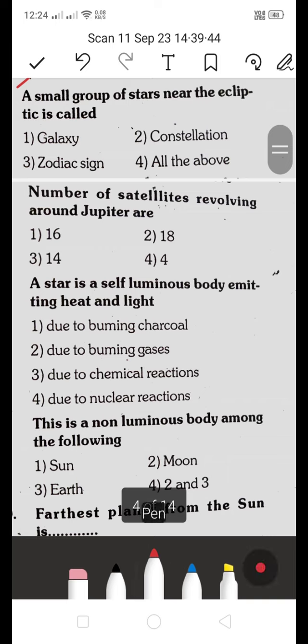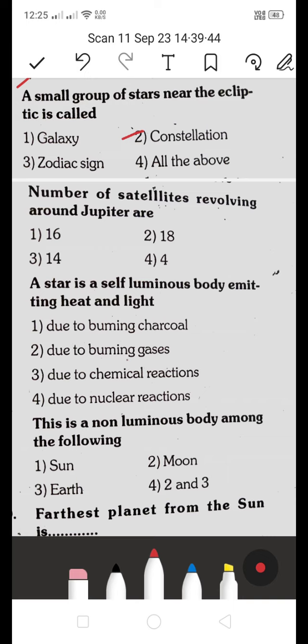Next one, a small group of stars near the ecliptic is called: is it 1 galaxy, 2 constellation, 3 zodiac sign, or 4 all the above? Which is the right answer? A small group of stars near the ecliptic is called a constellation. 2 is the right answer.